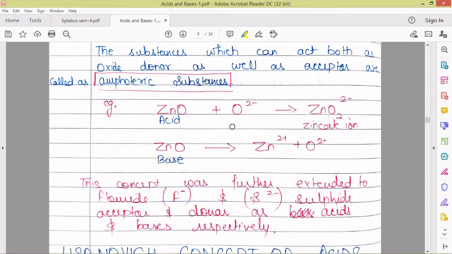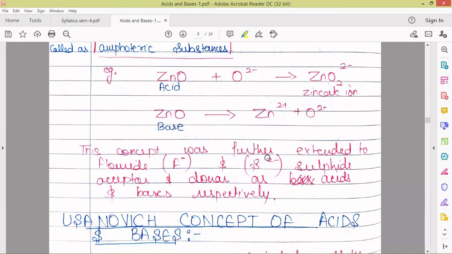Zinc oxide accepts oxygen and it gets converted to zinc cation. And while behaving as a base, it donates O2 negative, that is oxide ion, and gets converted to zinc 2 positive. So here we explained this concept in the context of oxide donor and oxide acceptor.